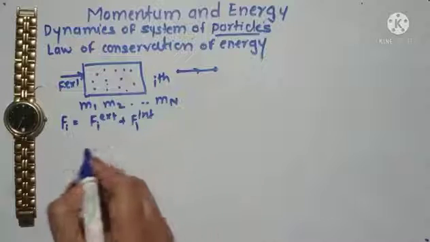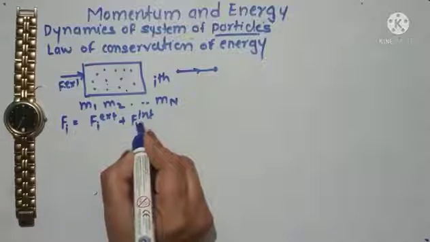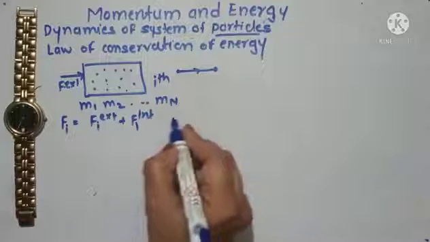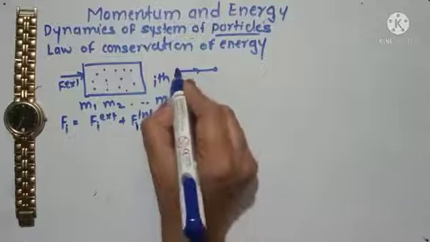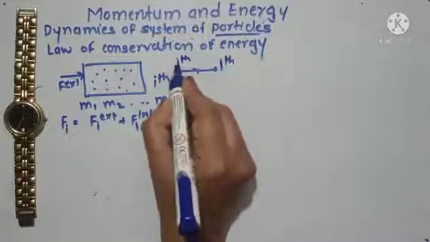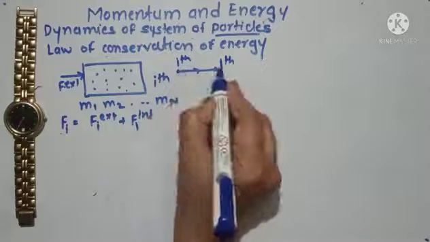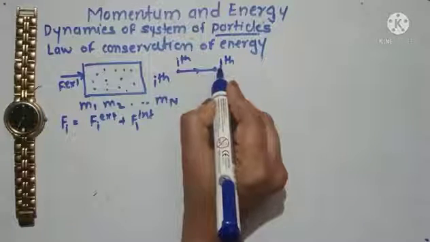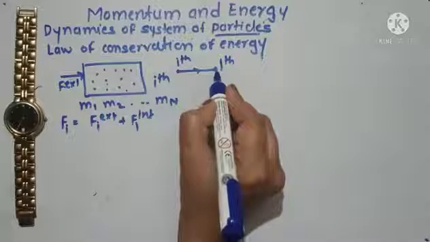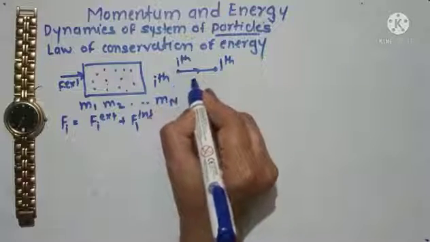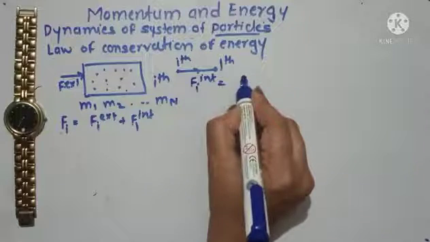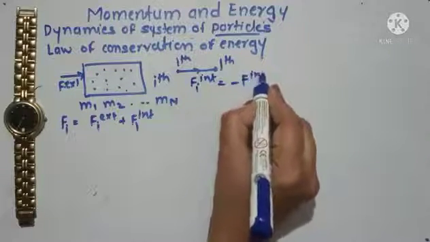And as we know, this internal force is 0 due to the interaction. Suppose this is the ith particle and this is the jth particle. Whatever force is applied by the ith particle on the jth particle, an equal and opposite force is applied by the jth particle on the ith particle. So F internal i is equal to minus F internal j.